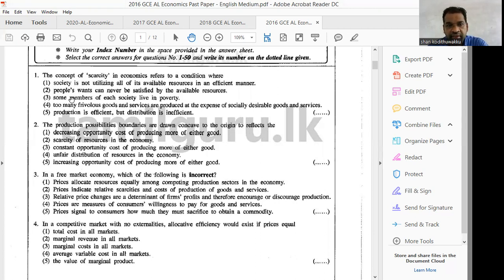Question number 1, answer number 1. Society is not utilizing all of its available resources in an efficient manner. Wrong. People's wants can never be satisfied by the available resources. That is the answer. People's wants are unlimited, but the available resources are limited. Therefore, we can never satisfy all the wants of the people. That is the meaning of scarcity. Therefore, no need to look at other options. You can just select option number 2.